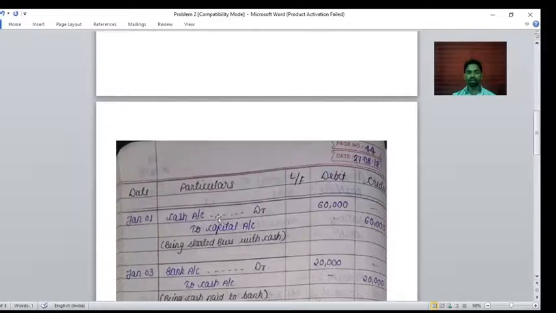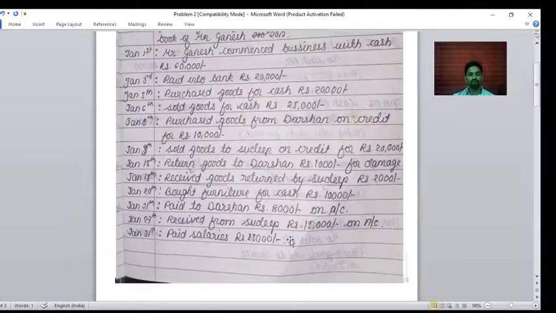Debit what comes in. So cash comes into the business, so it is a debit. Capital is a personal account, and the personal rule is: debit the receiver, credit the giver. Ganesh is the giver, so this capital is a giver to the business, that's why it's credited. So what will be the narration? Being started business with cash. Like this we have to solve.